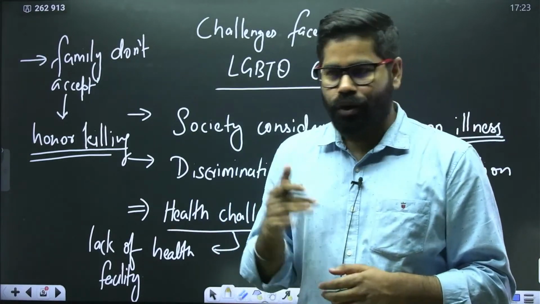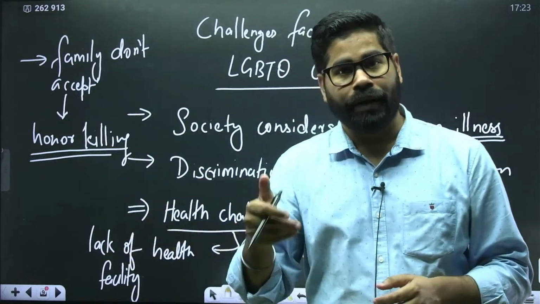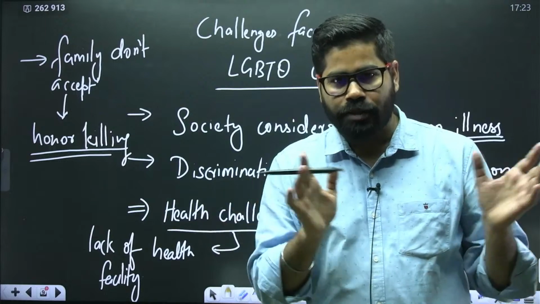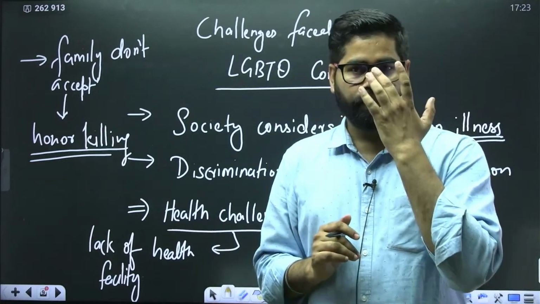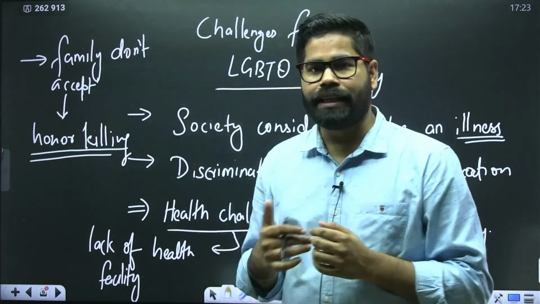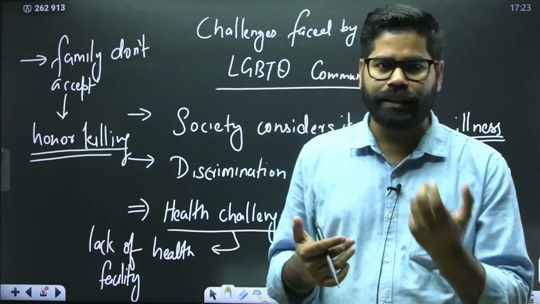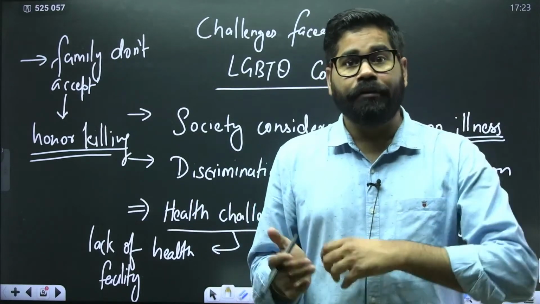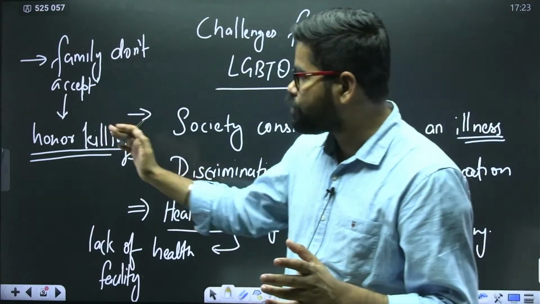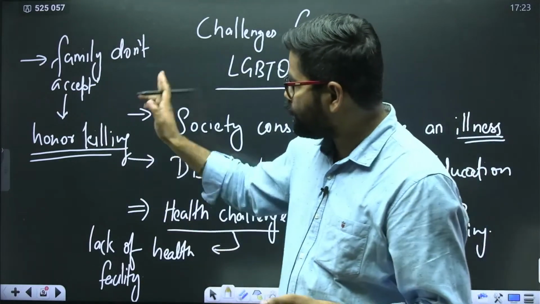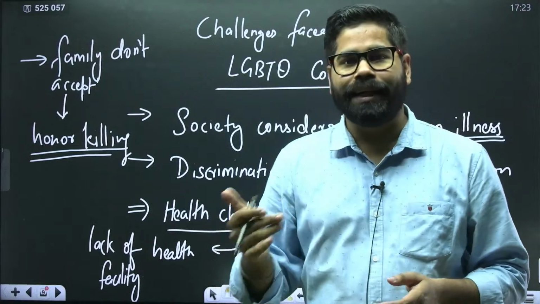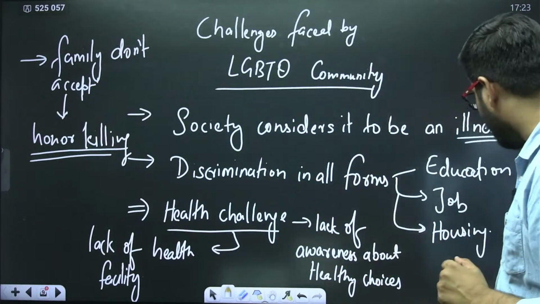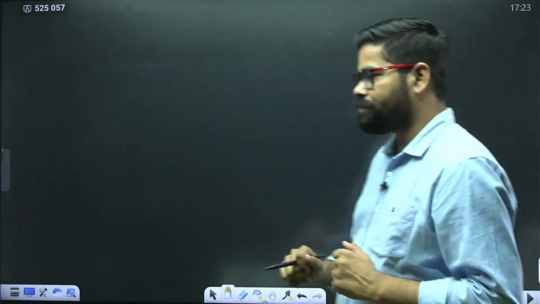Okay. So honor killing is something which is very much famous, very much prevalent in various parts of the country, and sometimes in the name of third gender, sometimes even for love marriages or other things, there is honor killing which is quite frequent. Even for intercaste marriage, there is this challenge of honor killing. So family not accepting, honor killing is one of the challenges. One more challenge which still remains there,